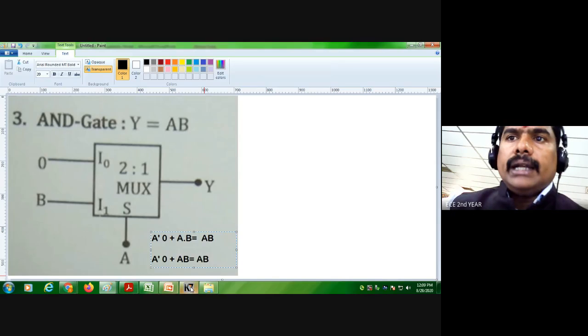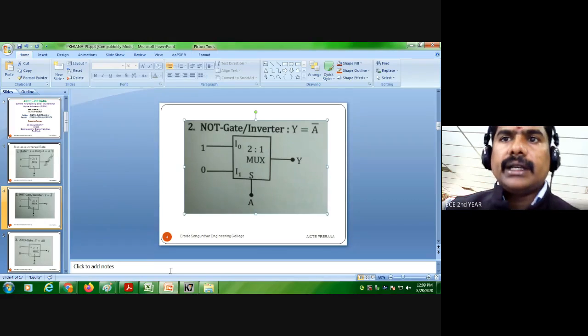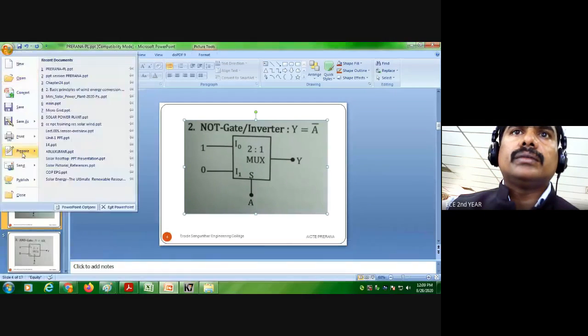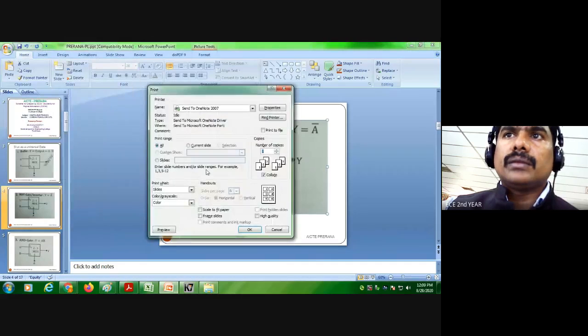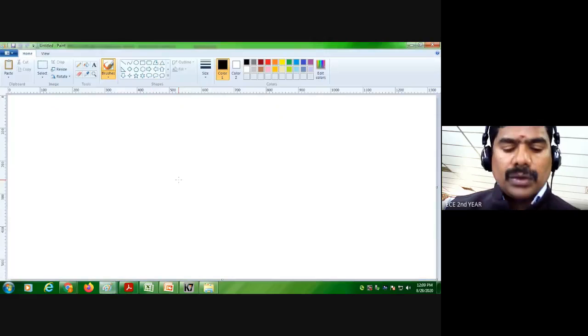Okay, and next one, so this is a NOT gate. This multiplexer can be used as a NOT gate. Why? Write the equation.